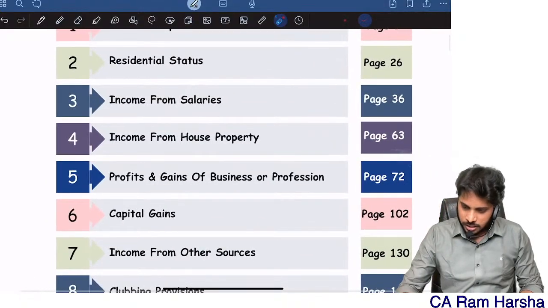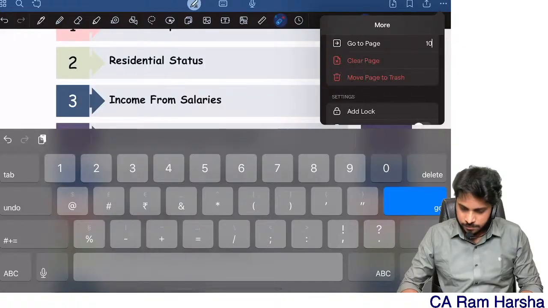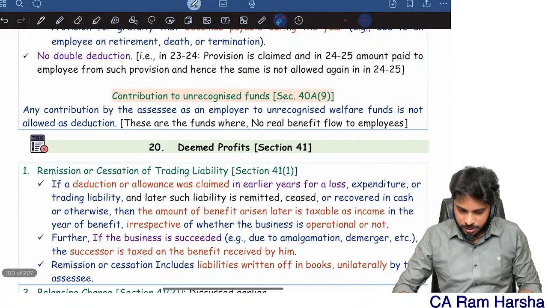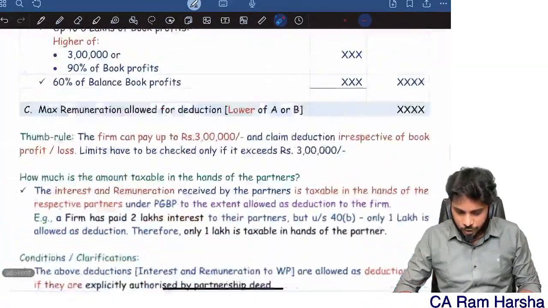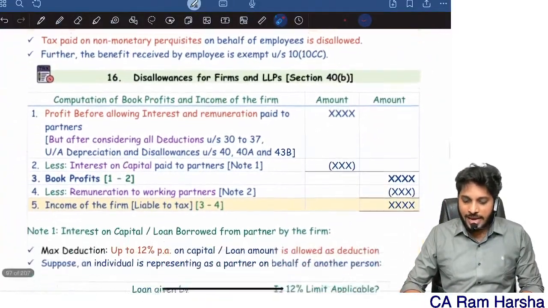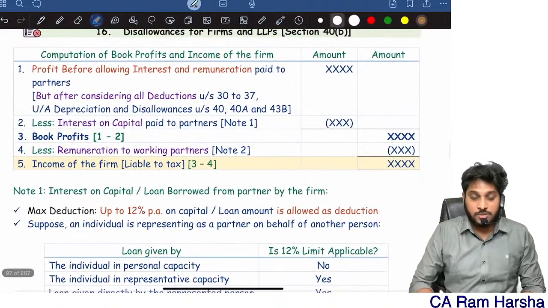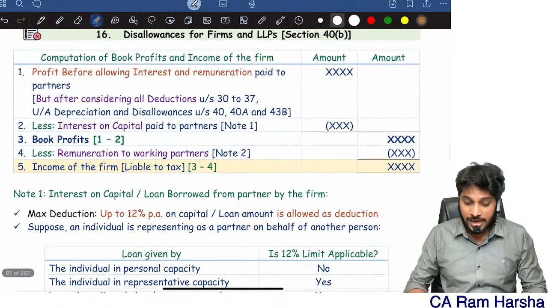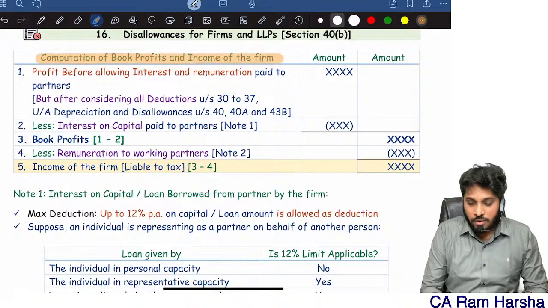Just in our index, come to page number 100. So somewhere here 40 subsection B will be there. Yes, here it is. How to calculate income of the partnership firm. Suppose the SSE is a partnership firm, how to calculate computation of book profit and income of the firm.